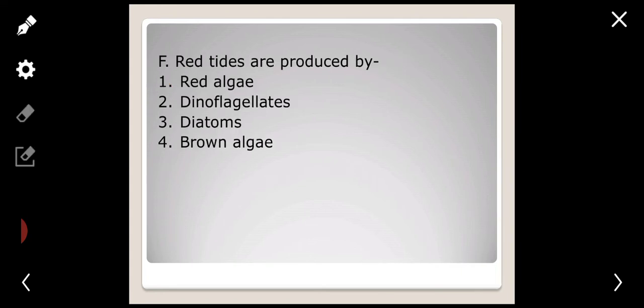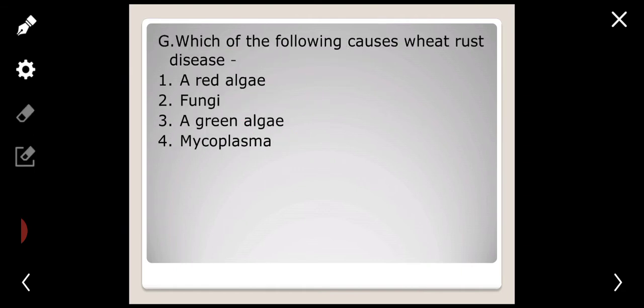NCERT is the bible for the NEET exam. You must go through this. Direct questions are coming from this. You must be aware of the examples and their meanings also. Diagrams you can't miss. Red tides are produced by? Here for red tides, there is a direct answer. Brown algae no, red algae no. Diatoms is different. Dinoflagellates.